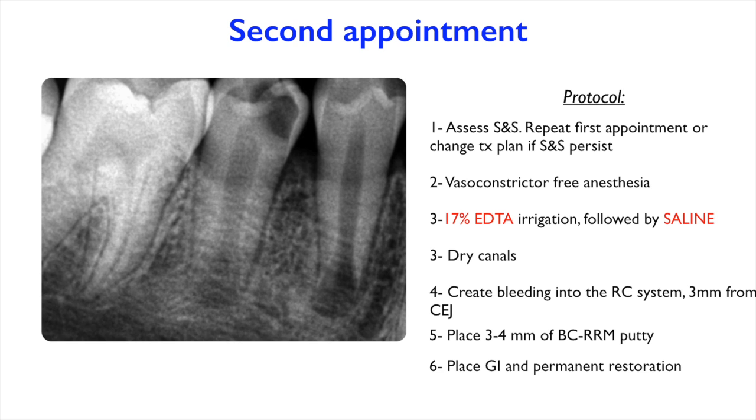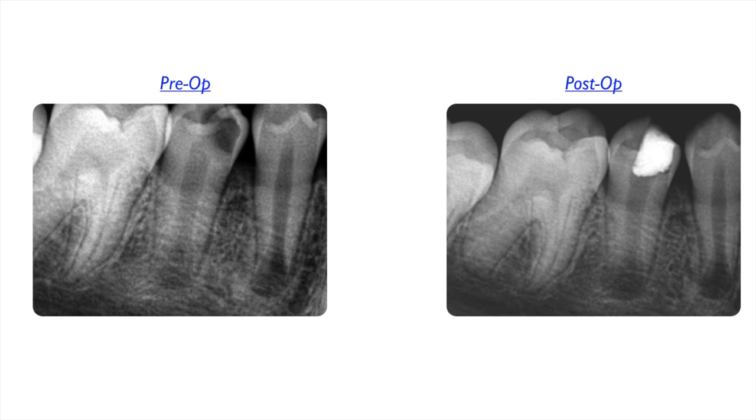When this is done, I place 3 or 4 millimeters of the root repair material putty around the cervical area. Then after that, I place a glass ionomer followed by a permanent restoration. And so in this case, what has been done is the following. As we see, on the left-hand side is a preoperative X-ray. On the right-hand side is a postoperative X-ray.